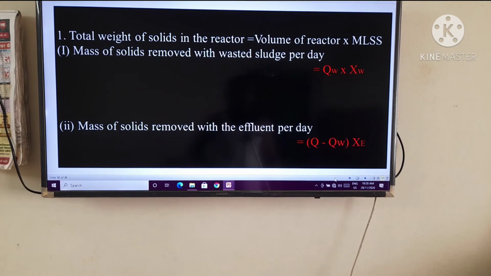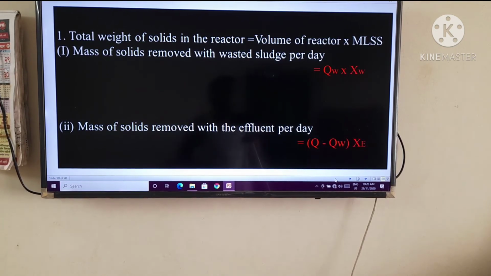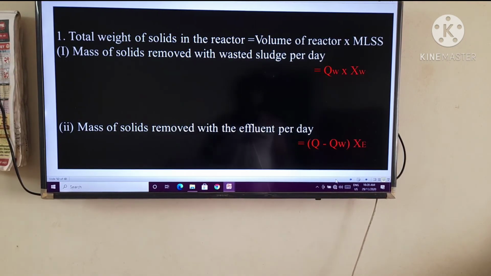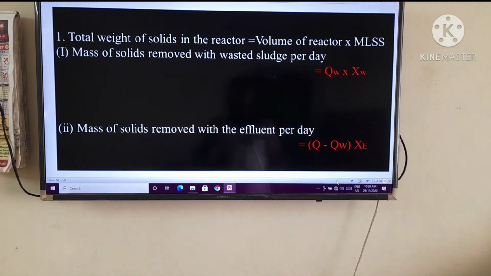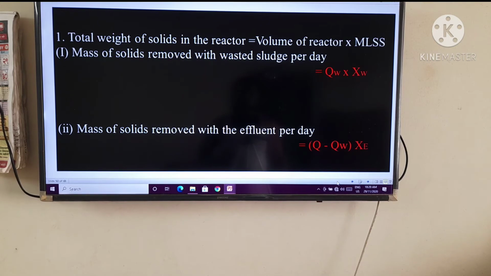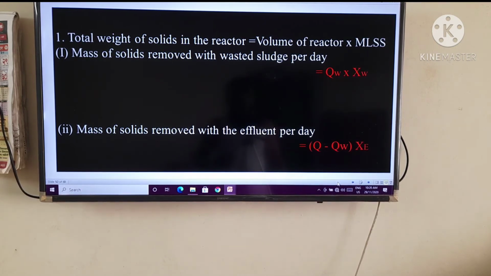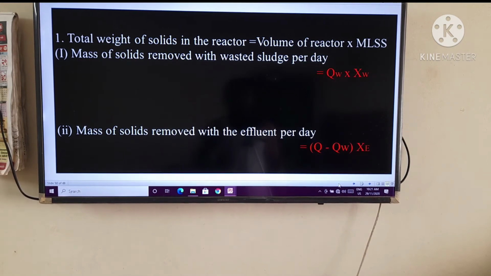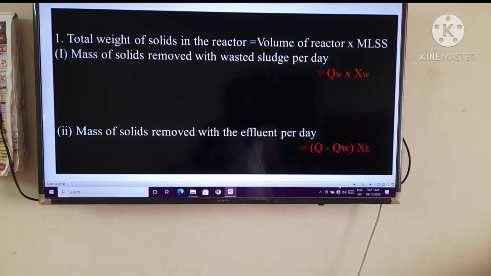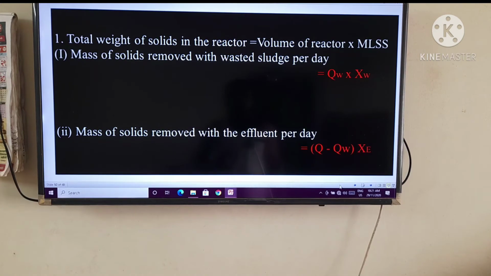The mass of solids removed with wasted sludge per day is equal to Qw multiplied by Xw.